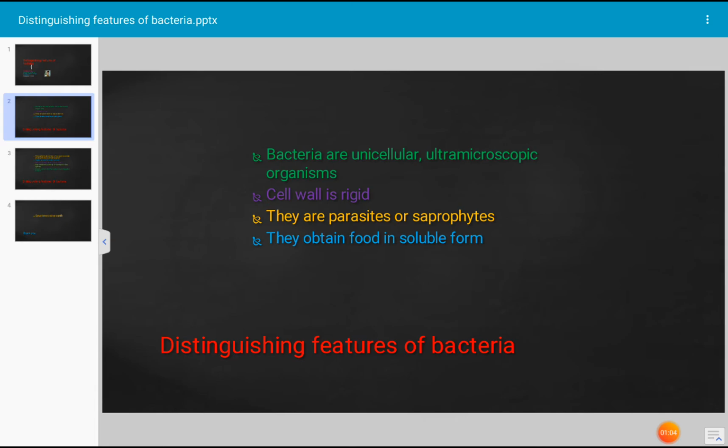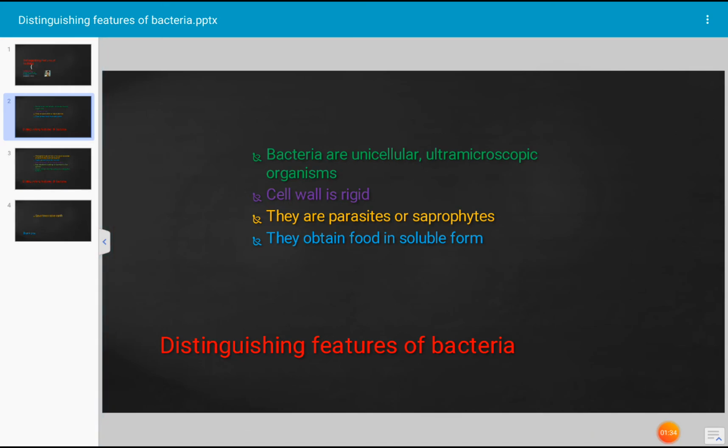And there are several types of bacteria. There are several bacterial strains which are parasites. Parasitic strains means those bacteria which cause human diseases, animal diseases as well as plant diseases. Those bacteria are described as parasitic bacteria. Some forms of bacteria are saprophytes. They are saprophytic in nature.